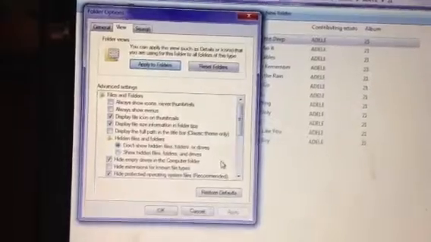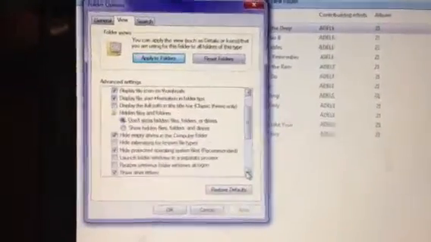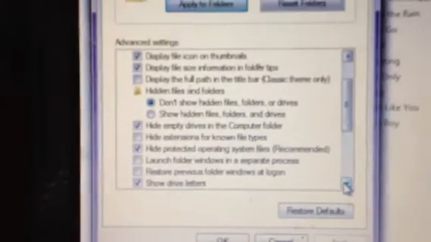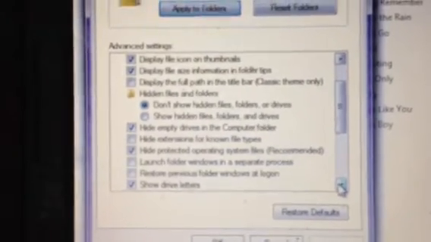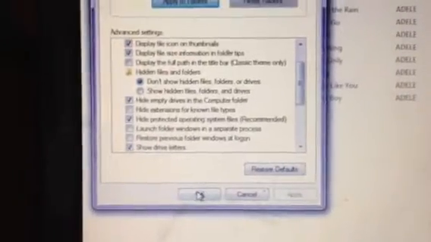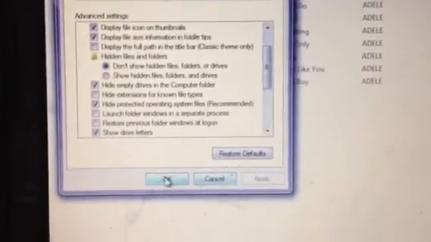View, scroll down till you see the Hide Extensions for Known File Types. Make sure that it's unchecked. Then click Apply and OK. Exit out of that.